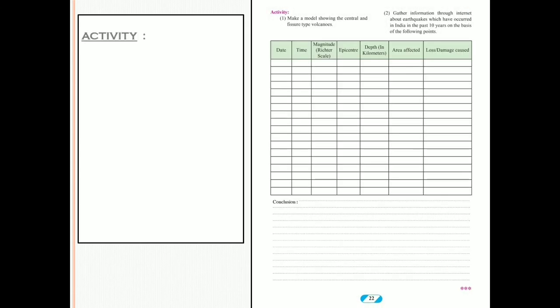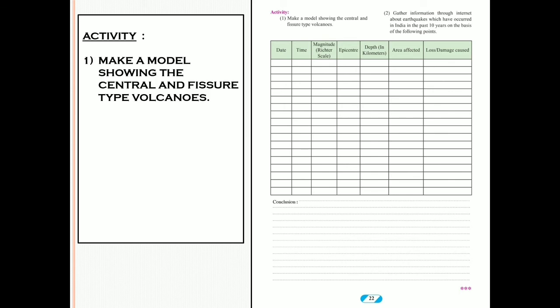Here you have to do one activity. As you are at home, you have lots of time, and I know you people are spending much time on the internet. So you have to do this activity. Here I have shown you textbook page number 22. You can see one table. The first activity is to make a model showing the central and fissure type volcanoes. If the material is available at home, then you can make it. It's optional.